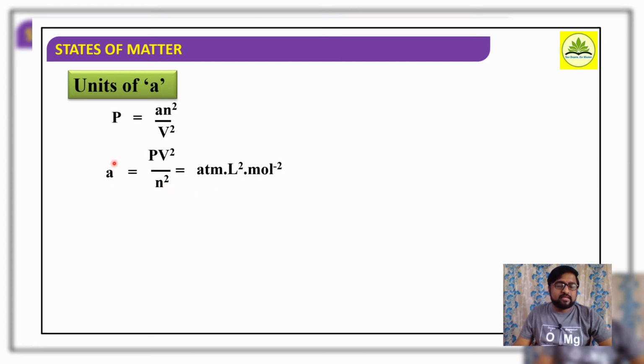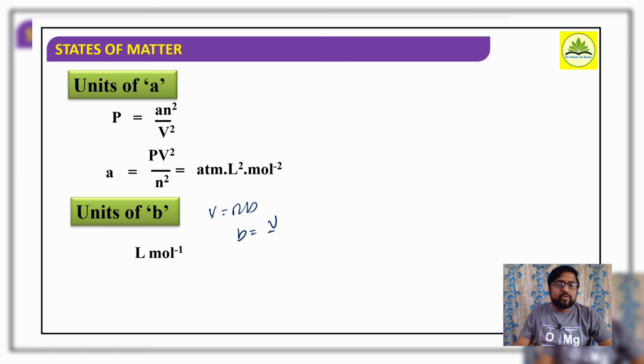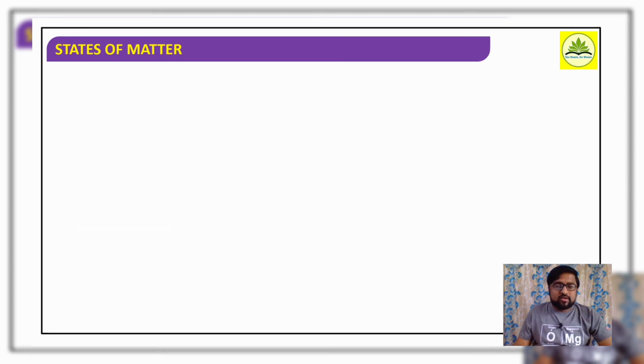So for the A constant, its unit will be atmosphere liter square per mole square. Then if I consider the unit for B, we already said it is the volume correction, V is equal to nb, or B is equal to V by n. Volume is expressed in terms of liter and number of moles in terms of mole. So liter per mole, or meter cube per mole, or decimeter cube per mole.